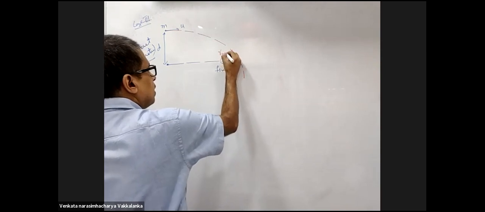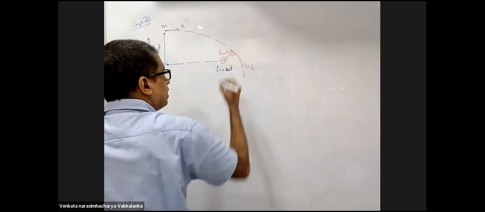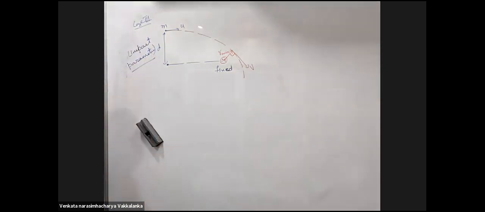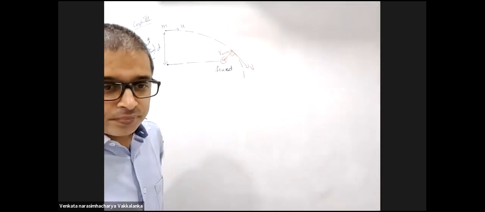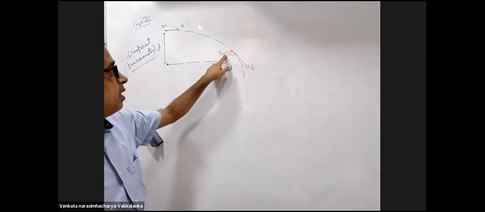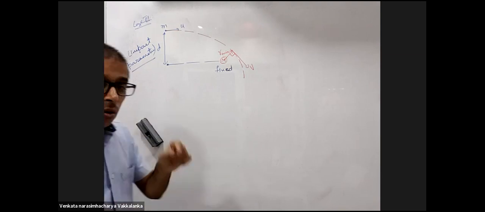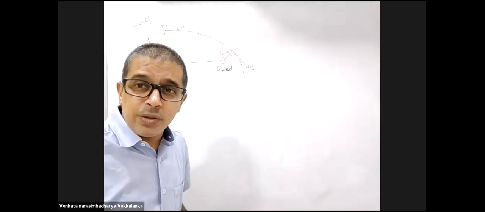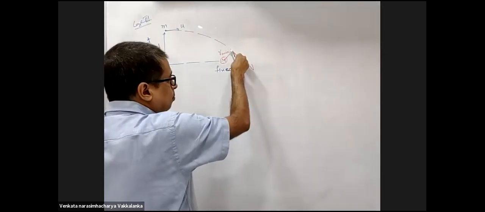This will be our minimum. At an instance when V is perpendicular to R, it is our minimum. Why should V be perpendicular to R? If it is not perpendicular, it will have a component this way.